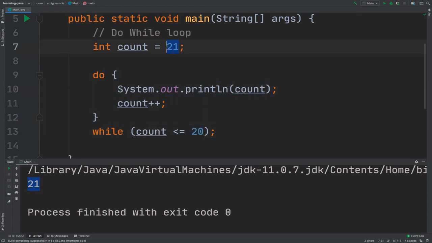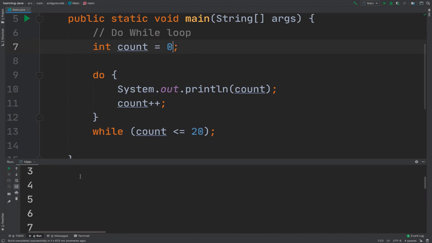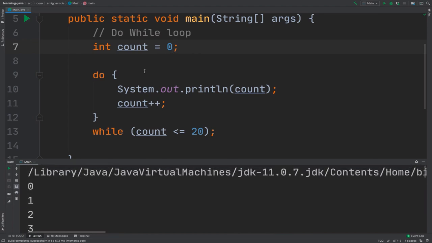So if I was to change this back to 0, this will work in the exact same way. So there you go. So 0 to 20, and basically it's just printing this, increasing the value of count, and then checking, is count less than 20? Yes. Do this again. Is count less than 20? Yes, until count is less or equal to 20, and then it stops.